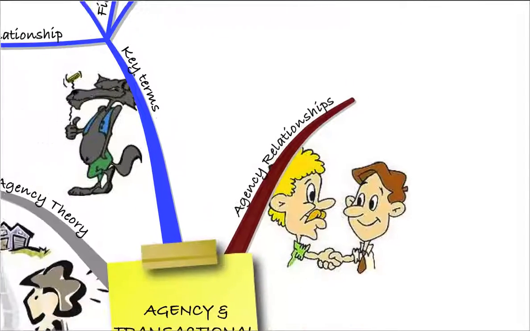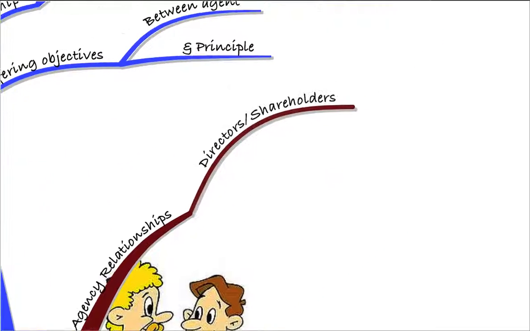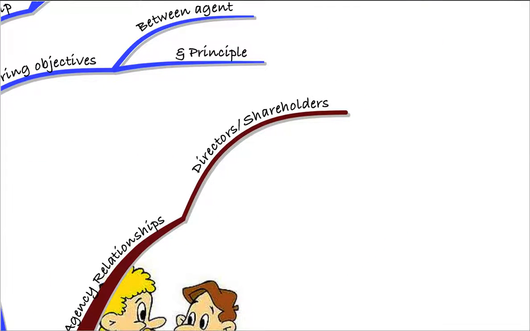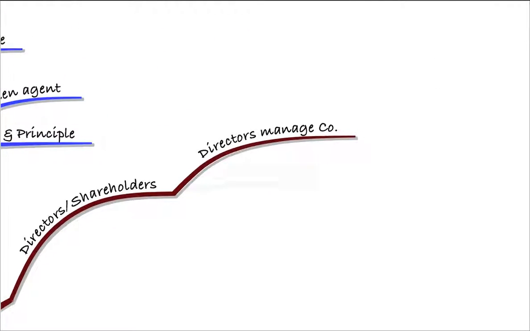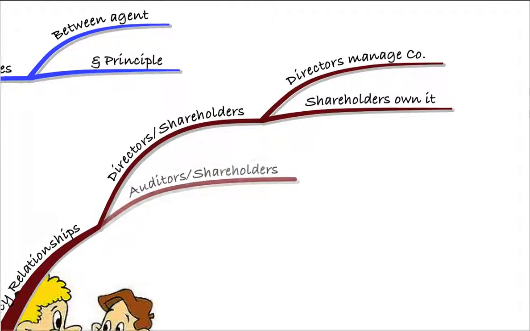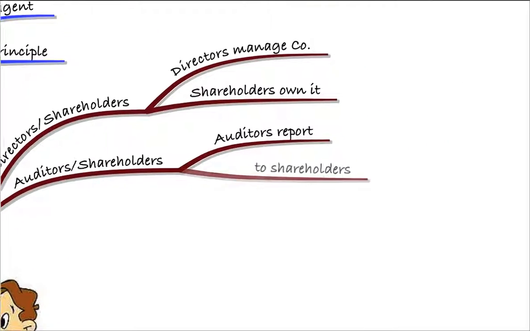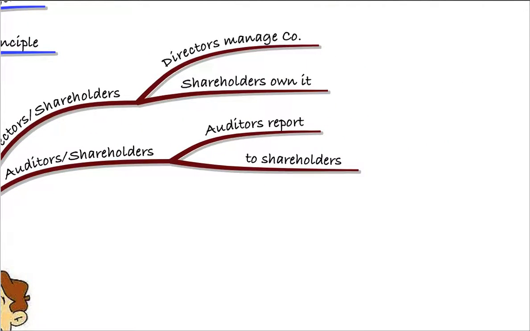So with this agency relationship, we can see various types within the organisation. First of all, the main one that we're concerned with is between the directors and the shareholders. The directors manage the company, the shareholders own it, and we know that their interests are not the same. We need to try to bring them together. The auditors and the shareholders also have an agency relationship. The auditor's report, remember, is to the shareholders, so they're acting as agents of the shareholders also.